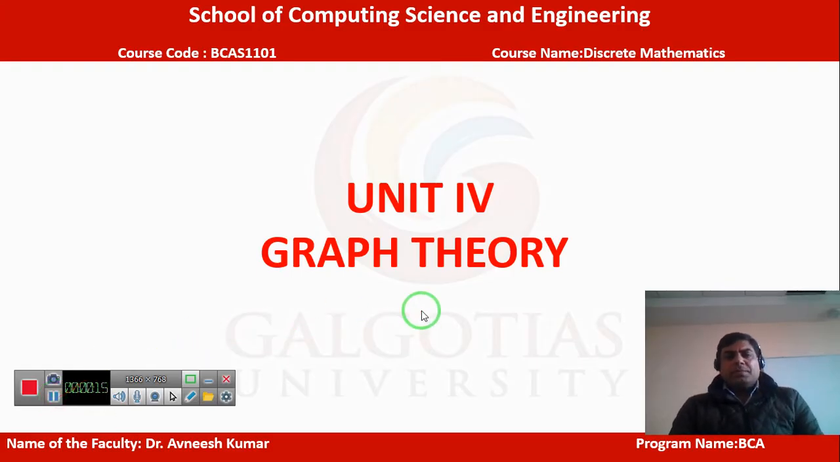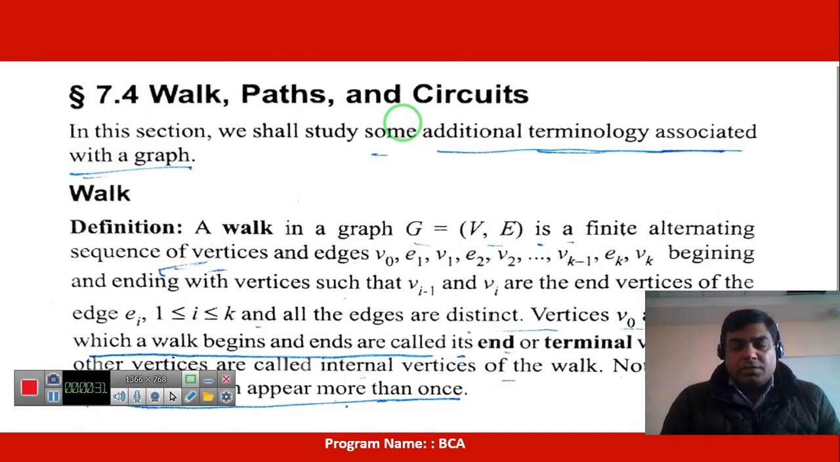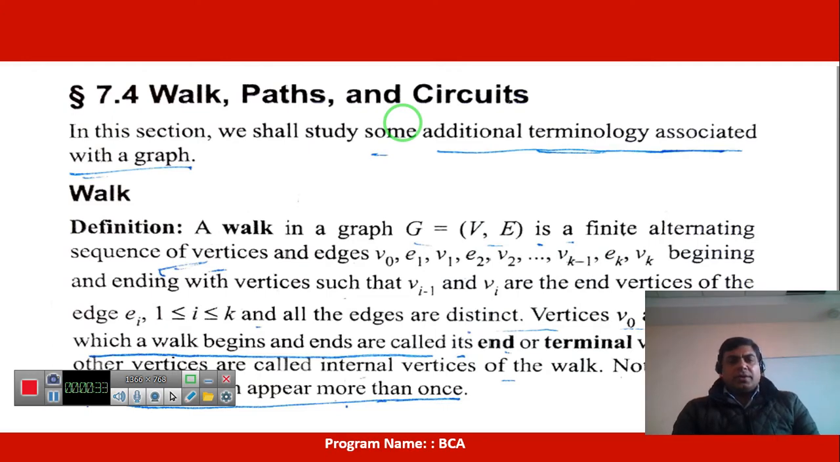This is the 5th lecture of unit 4, graph theory. Now we are going to discuss walk, path and circuits. It is a very important concept in graph theory. This lecture is very important.